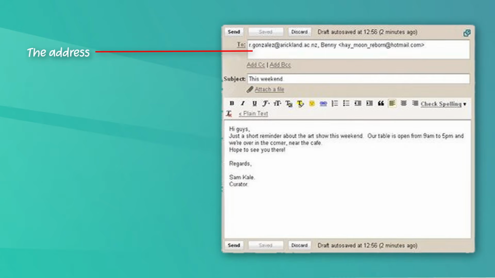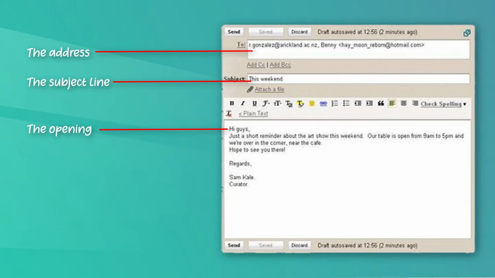And then below that, you have another space. Here you have to write the subject of the email. It means what the email is about. And then below that you have space to write your email. Now here you have to start your email with an opening. It has to be something like Dear Ravi or Dear Mary. So that is the opening of your email.